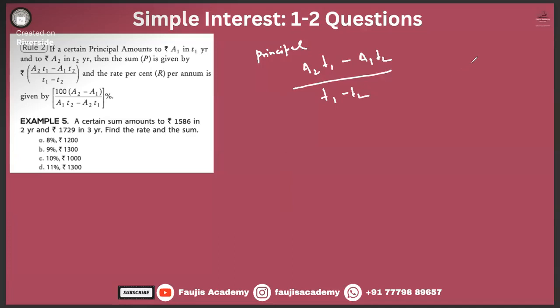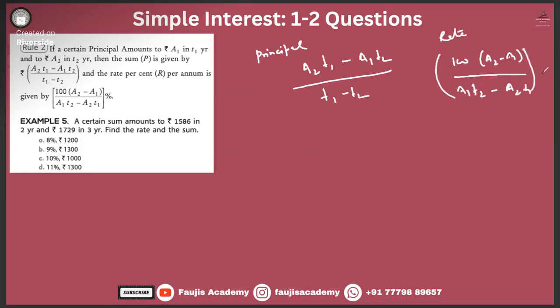And the rate is given by the formula 100 into (A2 minus A1) divided by (A1 T2 minus A2 T1).